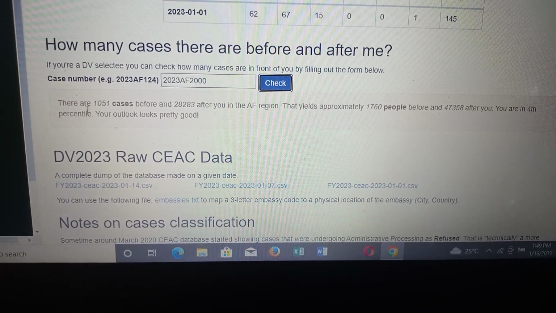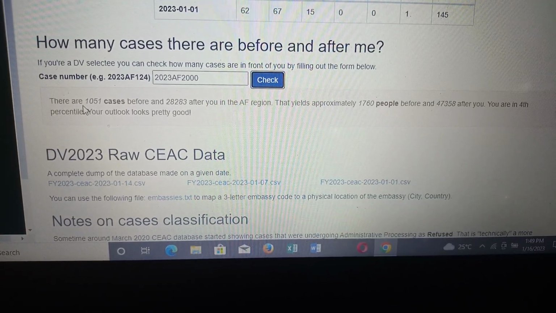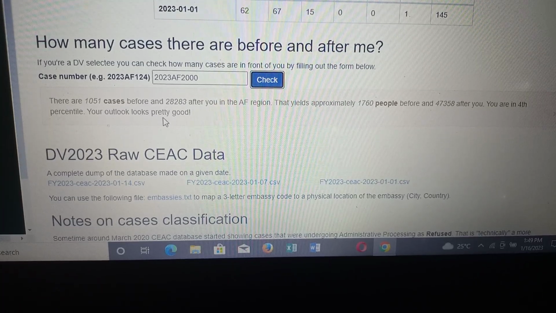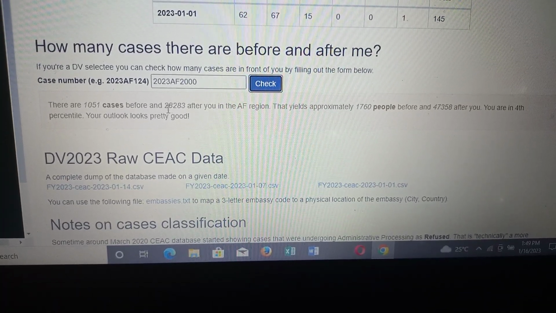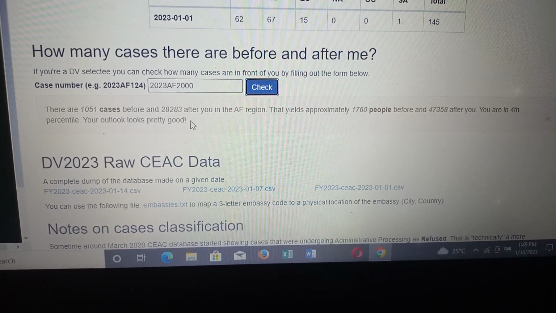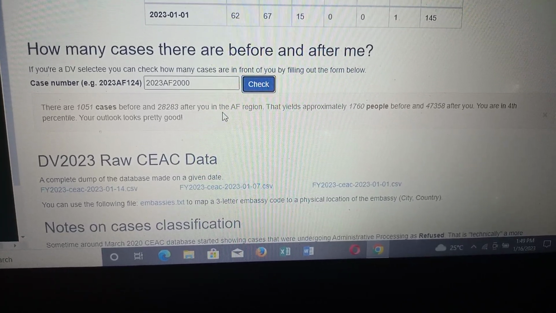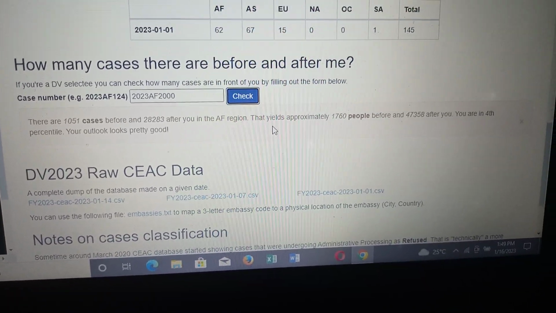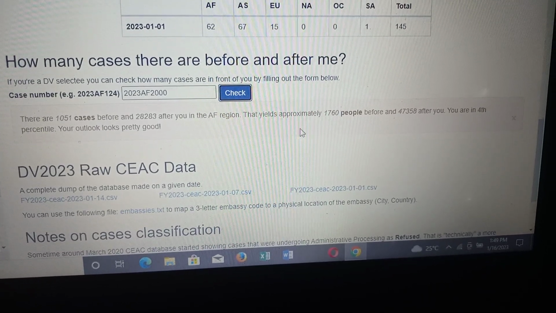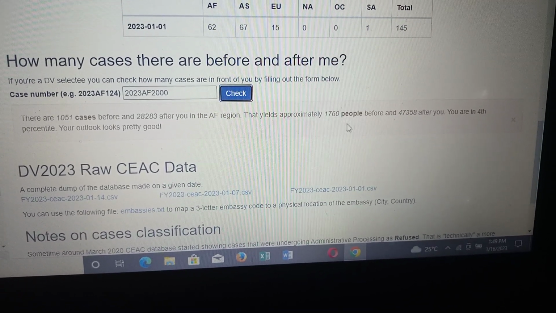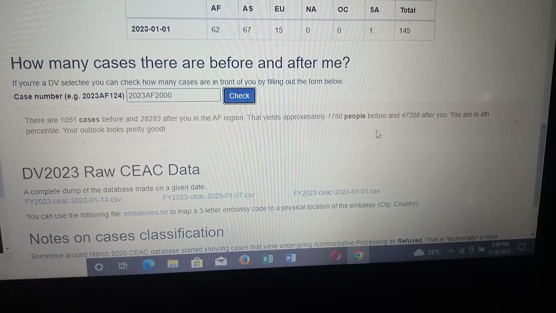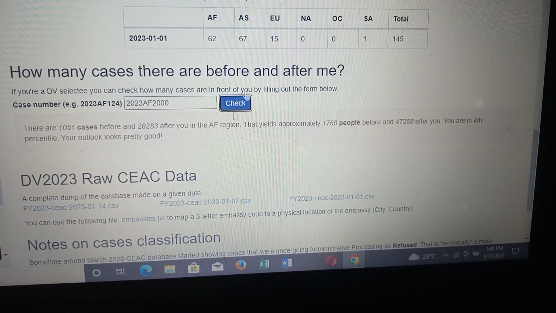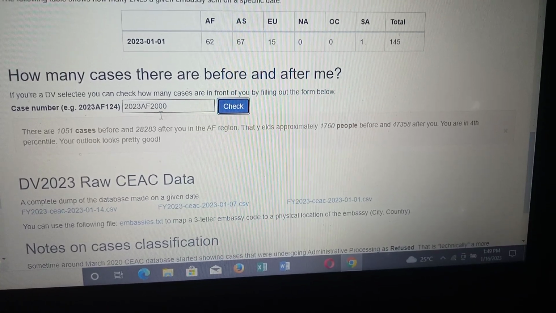So they are saying there are 1051 cases before him and 28,283 cases after him in Africa, in the whole of the African region. So this yields approximately 176 people are before him. So you can see 176 people are before this case number.